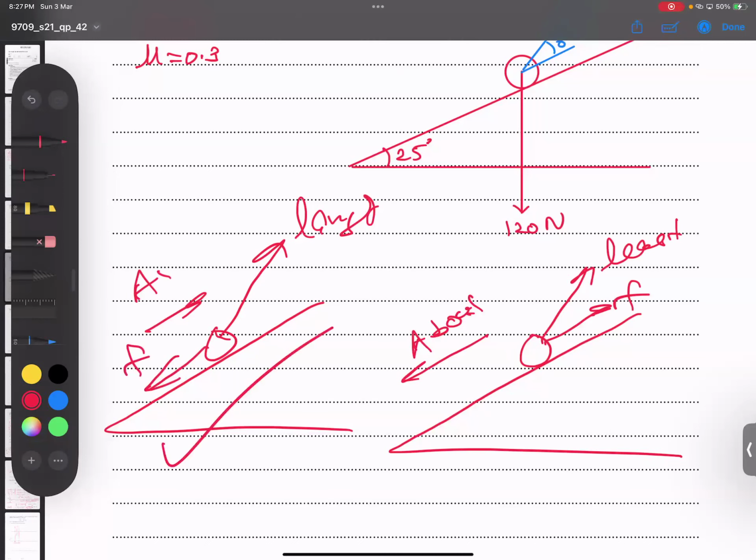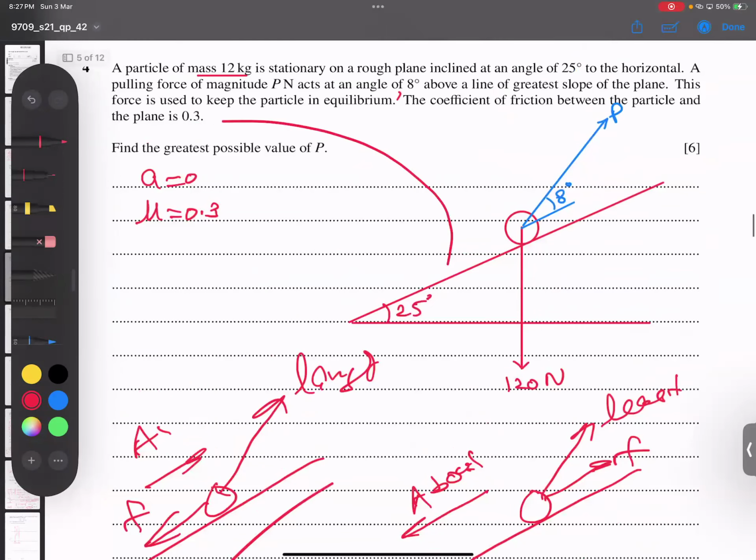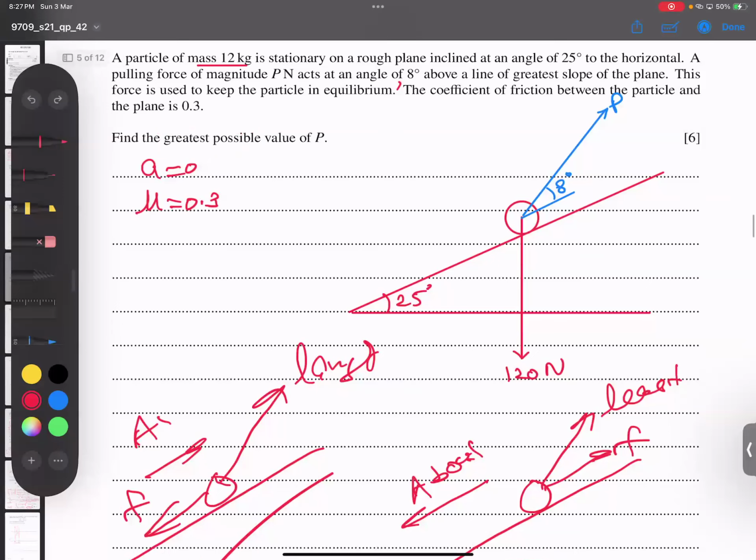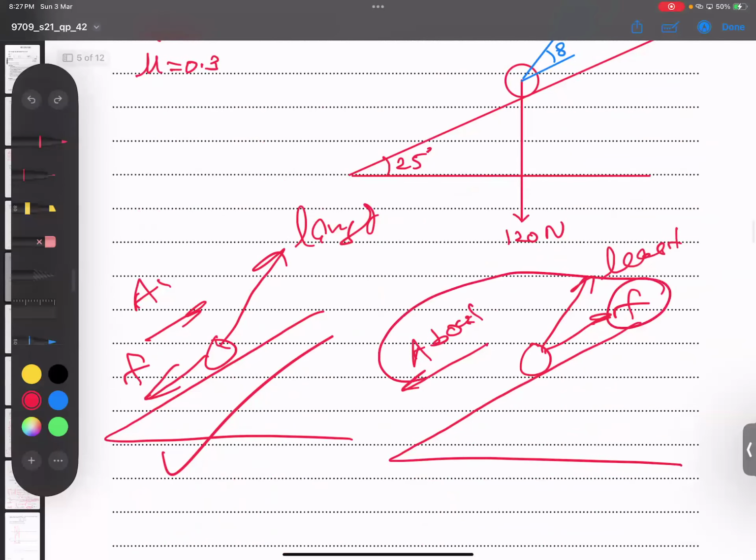The logic is very clear. Keep your eye on whether he asks for the least force or the largest force. I believe this part is very clear.